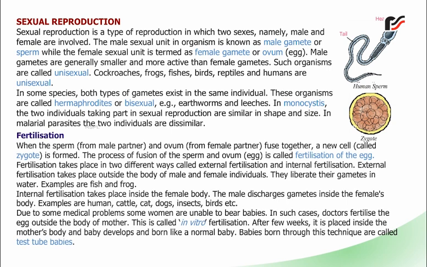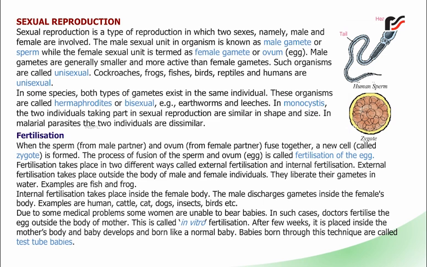Fertilization. When the sperm from the male partner and ovum from the female partner fuse together, a new cell called zygote is formed. The process of fusion of the sperm and ovum, egg, is called fertilization of the egg.